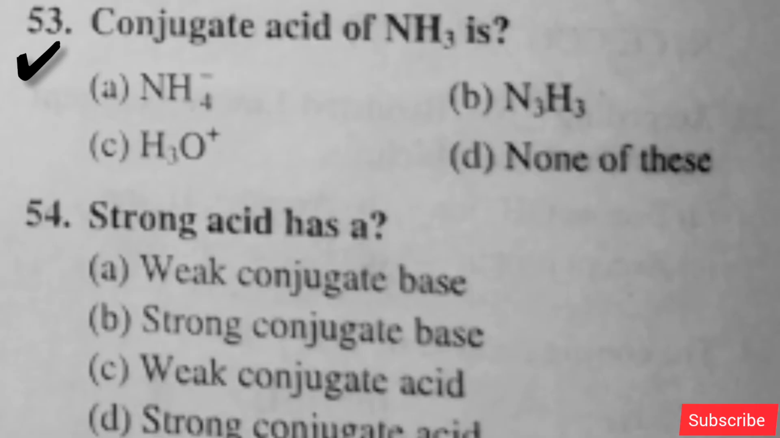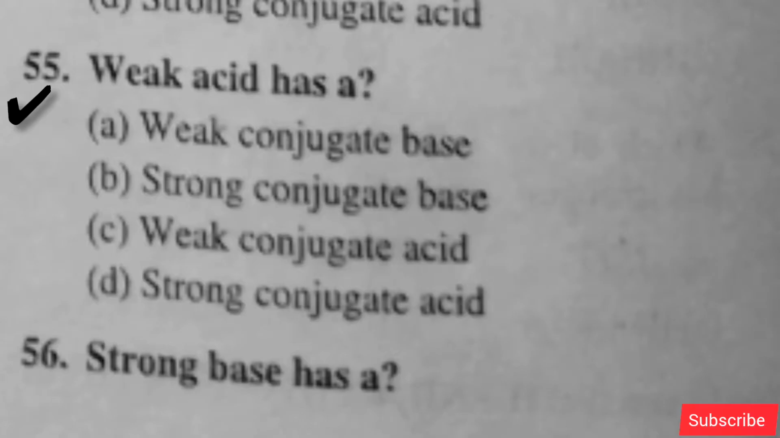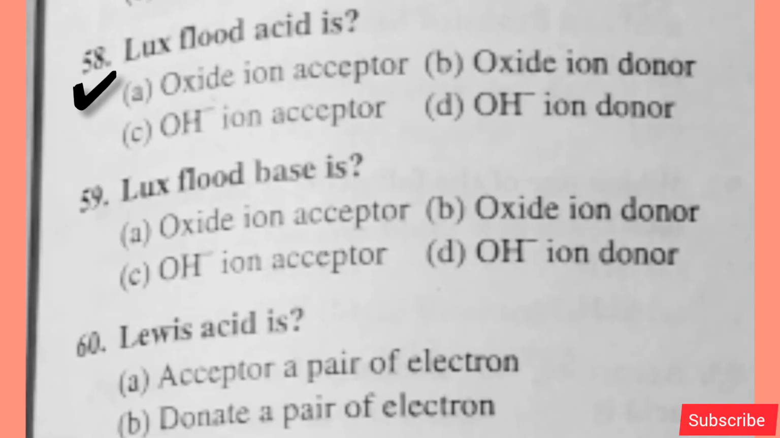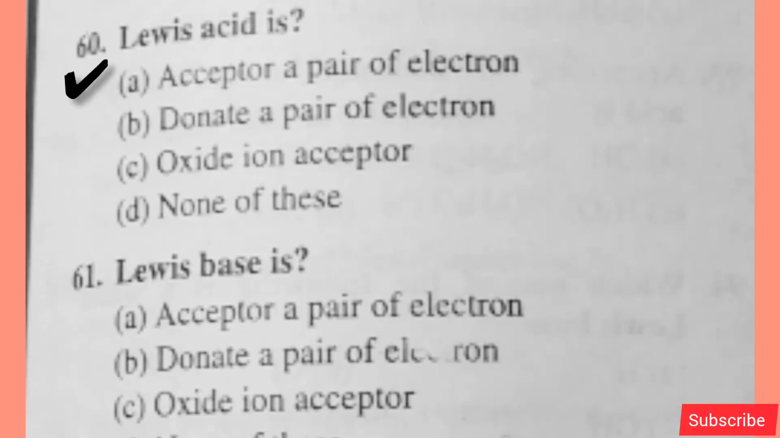Conjugate acid of NH3: option A is right. Strong acid has a: option A is right. Weak acid has a: option B is right. Strong base has a: option C is right. Weak base has a: option D is right. Lewis acid: option A is right.